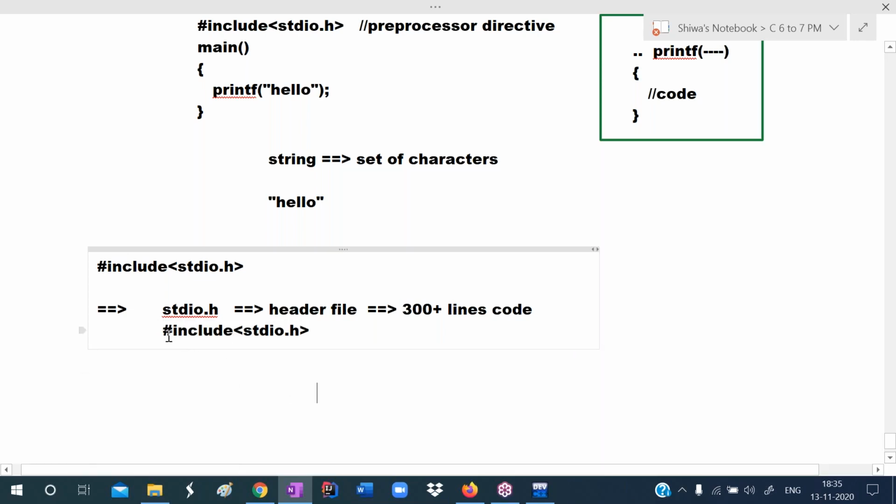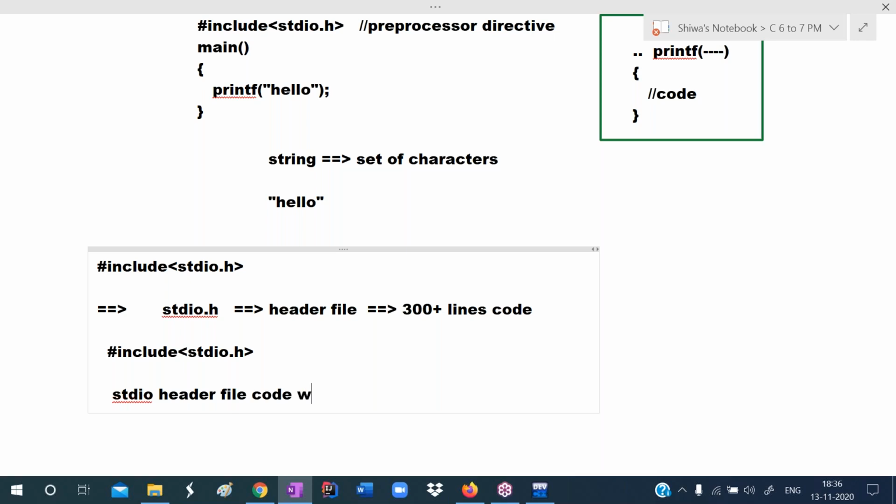So before going to compile, first it attaches the code which is in the stdio header file. So with this statement, what happens here? stdio header file has a 300 lines code. That code will be attached. Header file code will be attached, included with this statement.